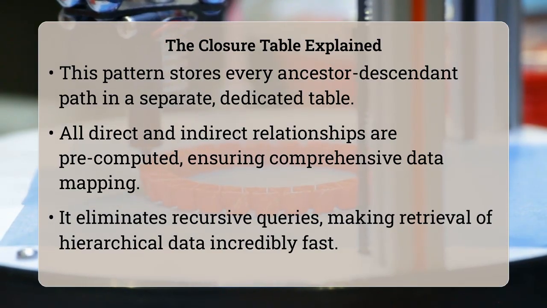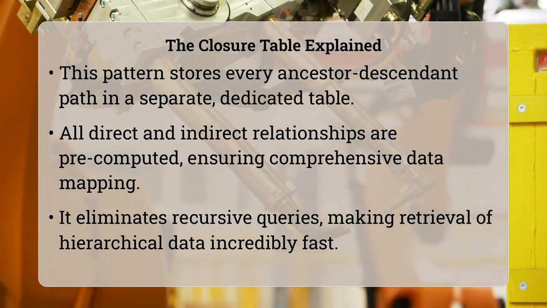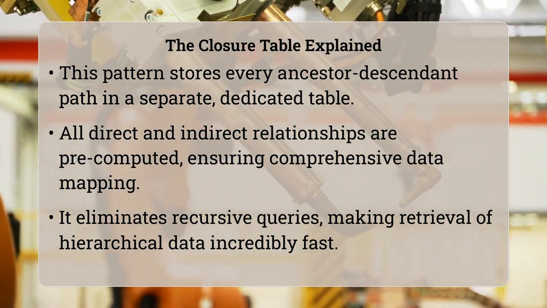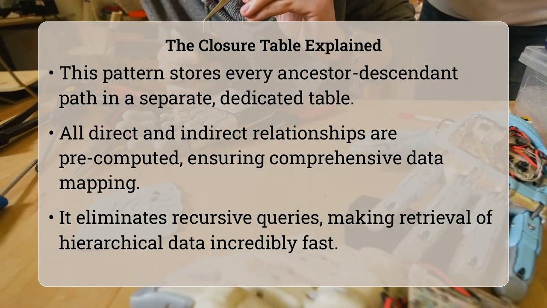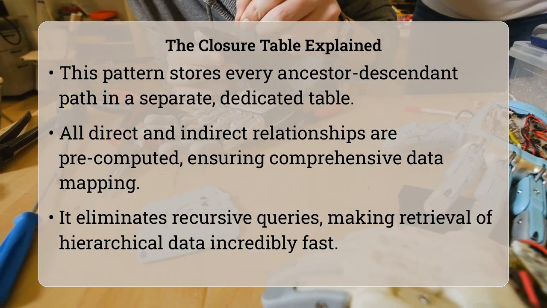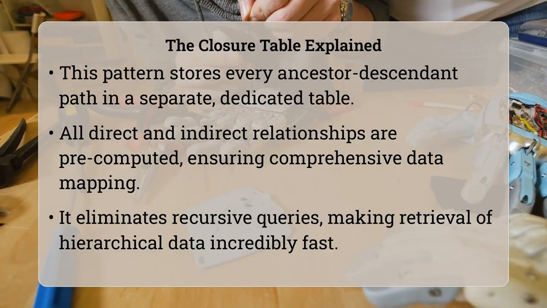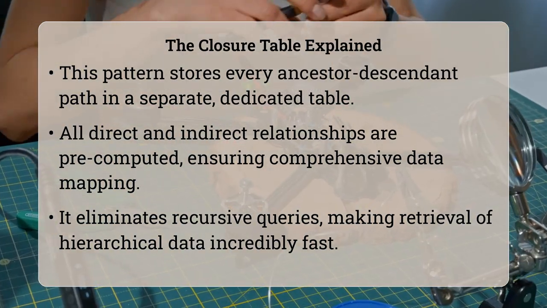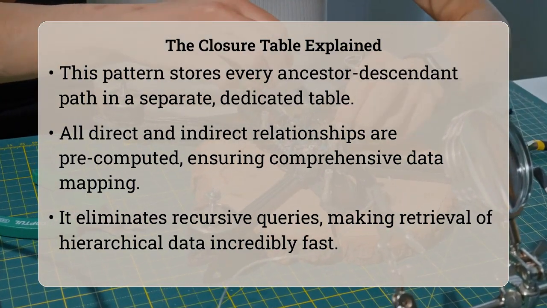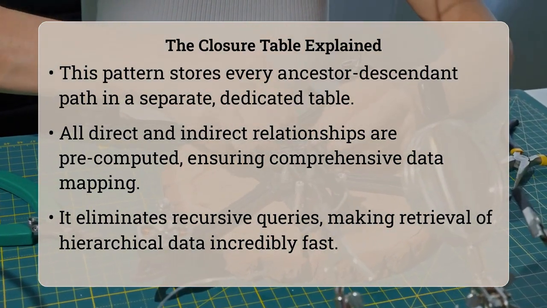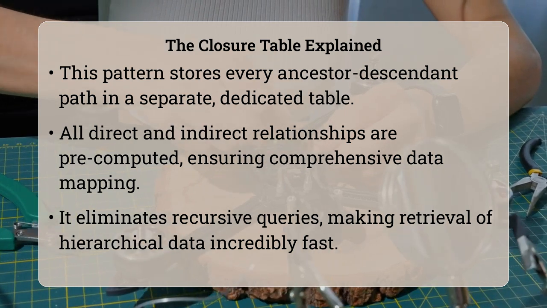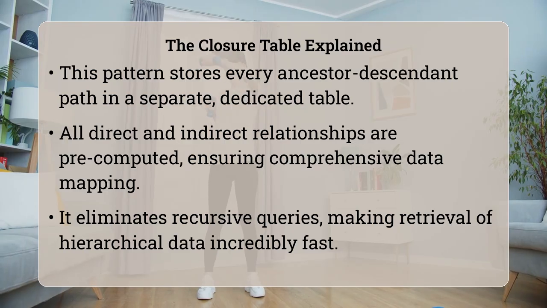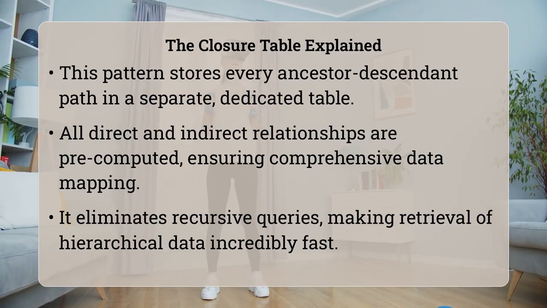While other methods like the adjacency list pattern are intuitive for direct parent-child relationships, they typically require multiple self-joins or recursive common table expressions for deep queries, which can be computationally expensive. The closure table avoids this by maintaining a comprehensive map of all transitive relationships, storing both direct and indirect connections between nodes. This redundancy, though seemingly counterintuitive, is the key to its query performance.